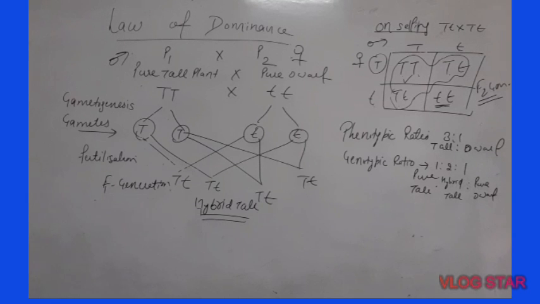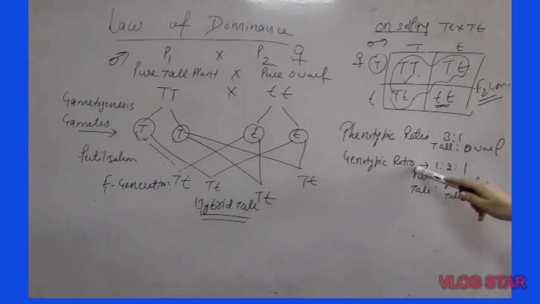Do remember, it is mandatory to mention on the side: this 3 represents tall plant and this 1 represents dwarf. Here you need not mention pure tall. You don't commit this mistake. Because these two are not pure tall, these are hybrid tall. This is only pure tall, but overall 3 are tall. So I have written only tall.